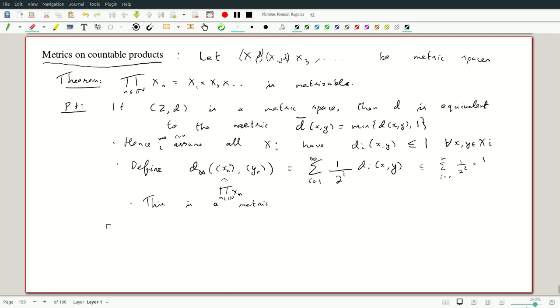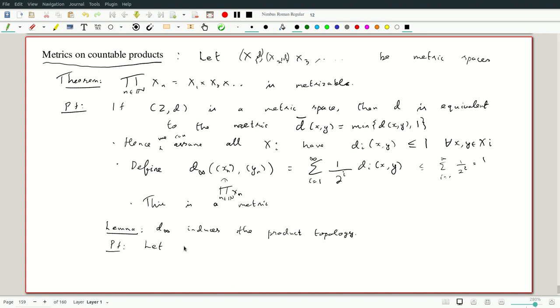Now the claim here, I'll call it a lemma: d infinity induces, that is the topology corresponding to the metric, the product topology, where the individual topologies are given by the metrics di. So we have to show two things. We have to show an open set in one of them is open in the other, and vice versa. So let's first take an open set in the product.